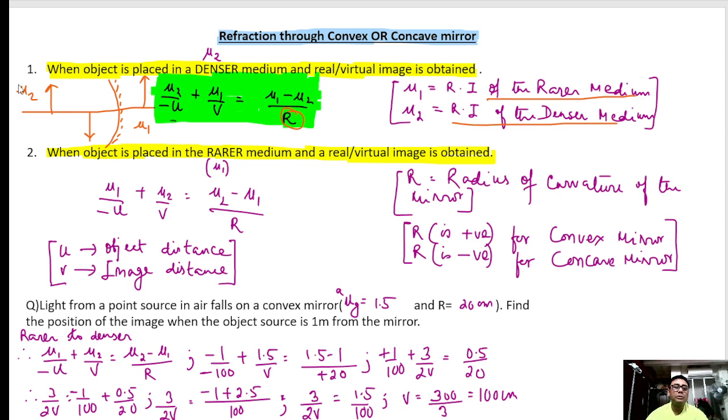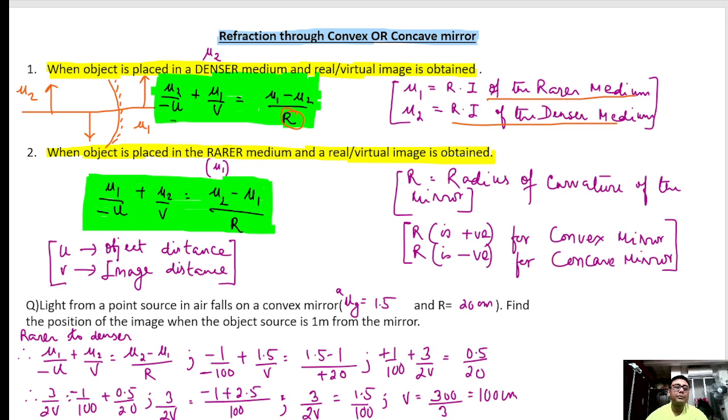This is my formula. Now the object is placed in the rarer medium. Previously it was placed in the denser medium.